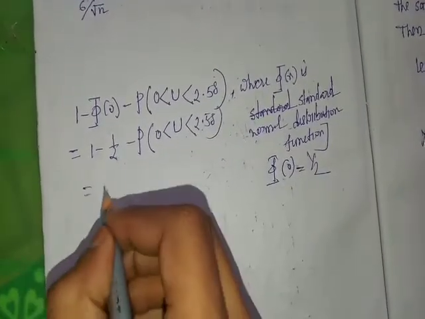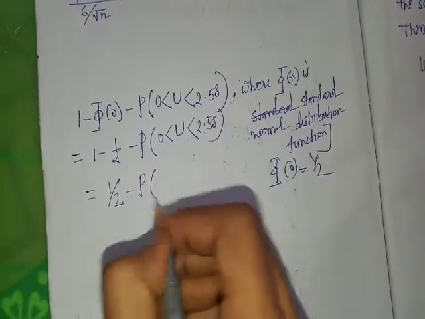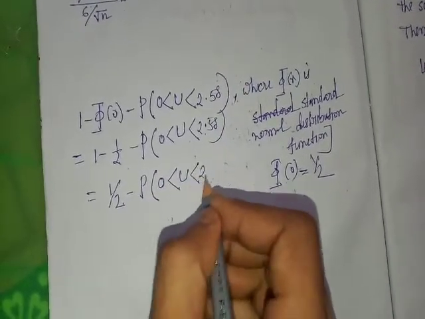So this is half minus probability of 0 less than u less than 2.58.